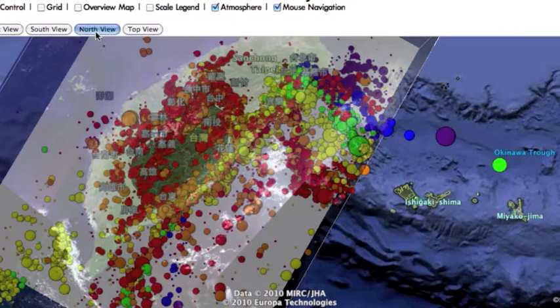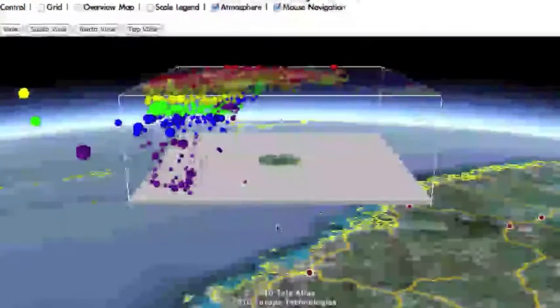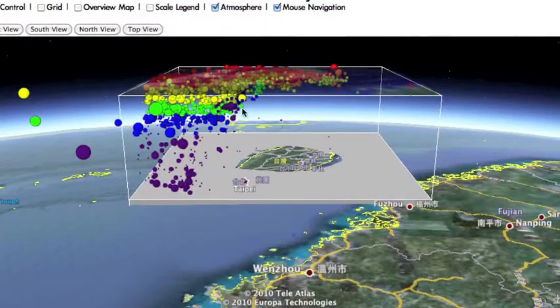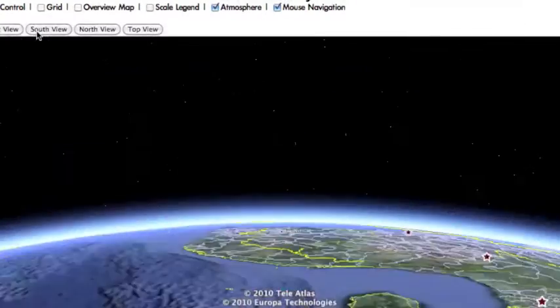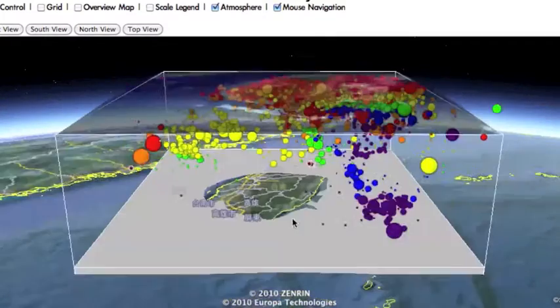We also created a 3D visualization system for viewing earthquake focal mechanism symbols three-dimensionally. The system operates within the Google Earth software and on the web.